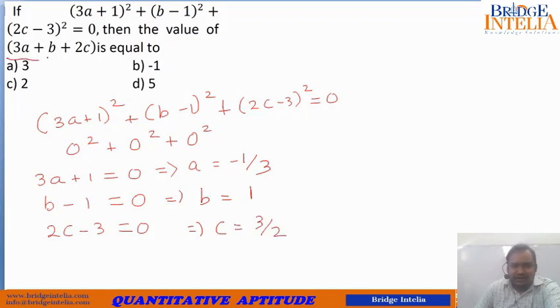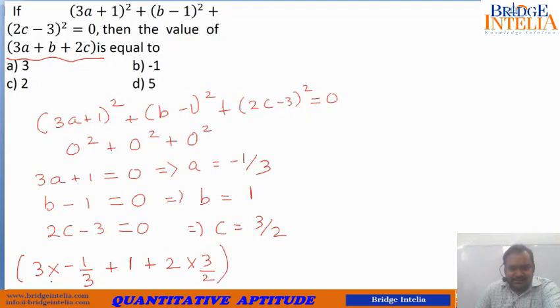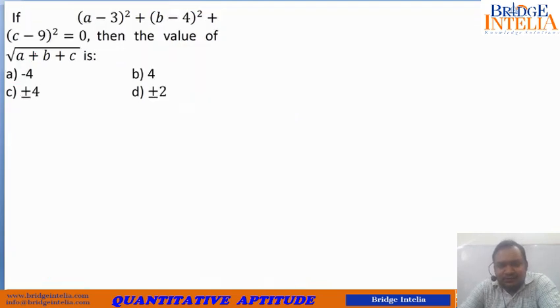So now let's see what we have been asked to calculate. We have been asked to calculate the value of 3a plus b plus 2c. So 3 times a is minus 1, b is 1, and 2 times c is 3. So now let's see the final answer. The final answer is minus 1 plus 1 plus 3. So the correct answer is 3. This is the final answer. So now let's move further.